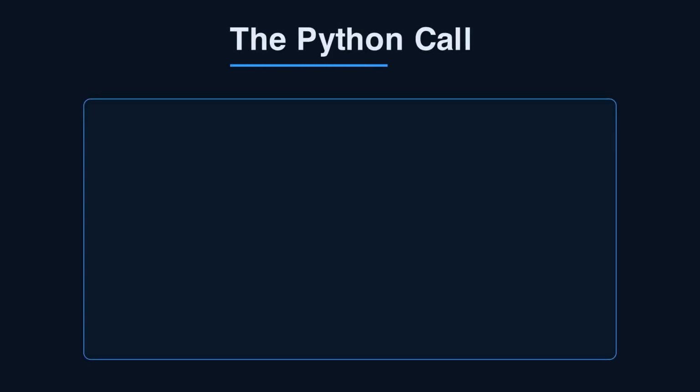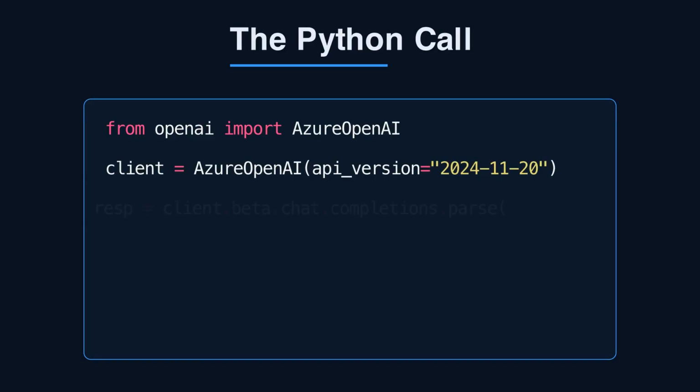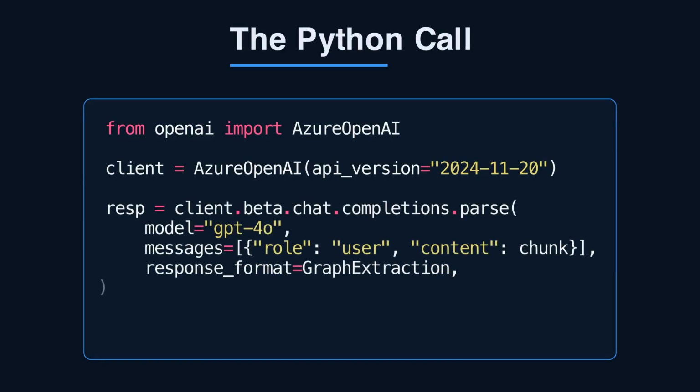Here is the extraction call in Python. Pass your Pydantic class as the response format. The parse helper deserializes straight into a typed object. No regex, no JSON.loads, no cleanup. Send one chunk of document text per call. You get back entities and relationships you can trust.